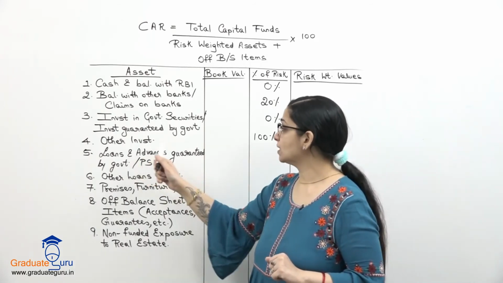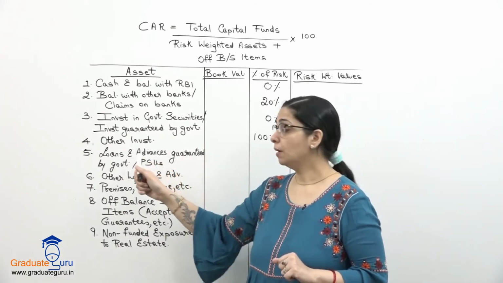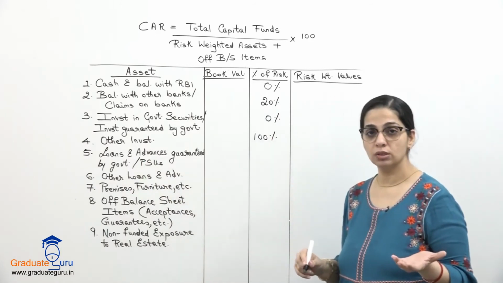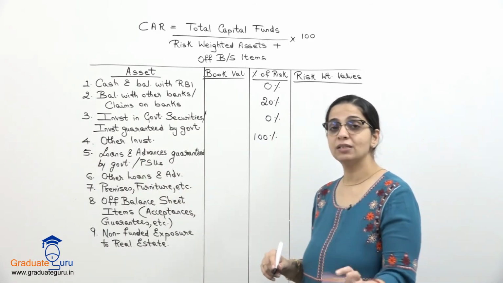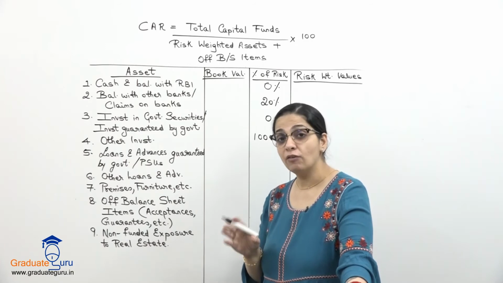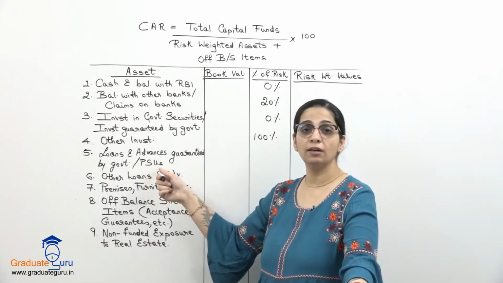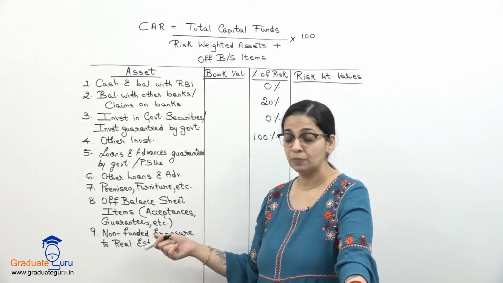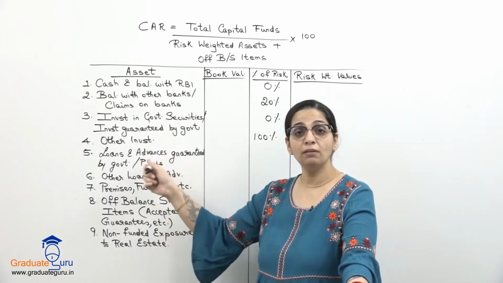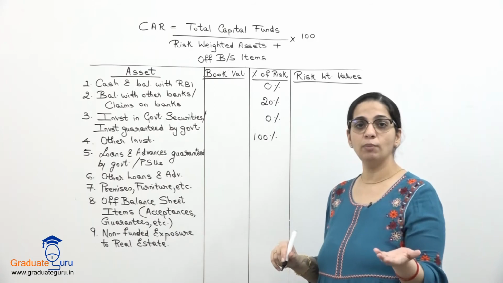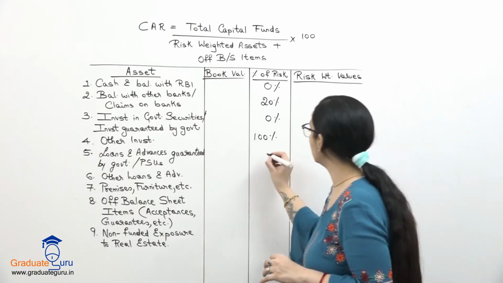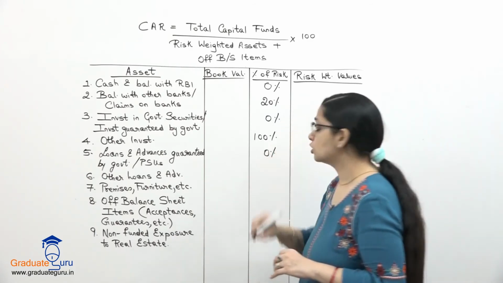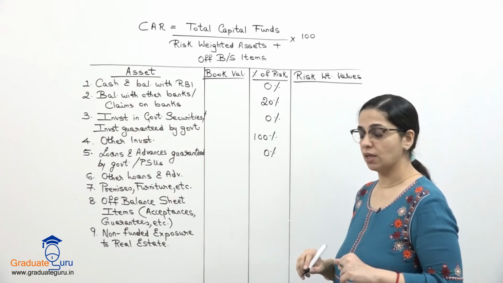Then we have loans and advances guaranteed by the government or PSUs, जो हमने loans या advance किसी को दिए हैं, but the government या public sector undertakings again owned by government only. So indirectly government is again involved. Again government involvement, so risk is 0. So our risk weight will become 0%.